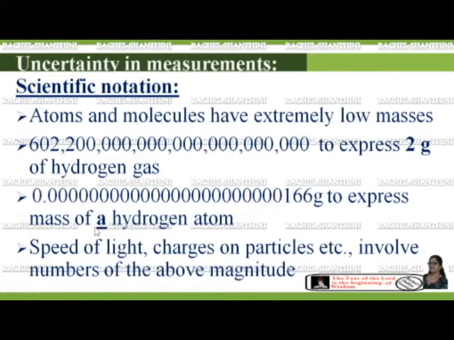And not only that, to express the mass of a hydrogen atom, we have to write a very long decimal number. Similarly, constants like Planck's constant, speed of light, and charge of particles are to be expressed in extremely large or small numbers. So to handle such very small and large values, scientific notation is used.